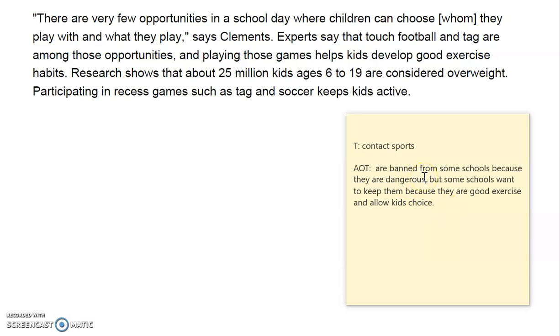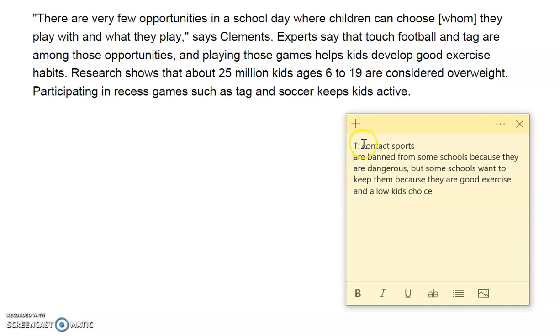I didn't put that they cause injuries because that was similar to being dangerous, so I mushed those two annotations together. But then the last two annotations I made about contact sports being good exercise and allowing kids choice were different, so I made sure to include both of those points in my AOT. Now, if I add my T and my AOT together, it should make one sentence that equals my central idea.